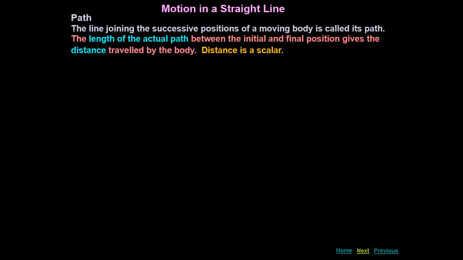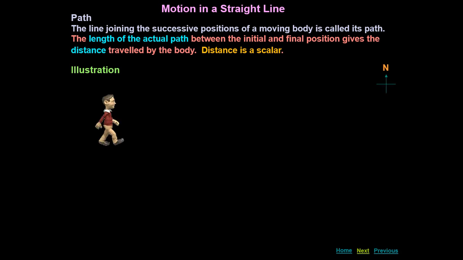Now let us discuss motion in a straight line path. First let us discuss what is path. For example, if any object is moving, now every point of motion of the object, if you are joining that point with the line, then you will get a path. And the length of the path is what? That is a distance, and we know that distance is a scalar quantity.